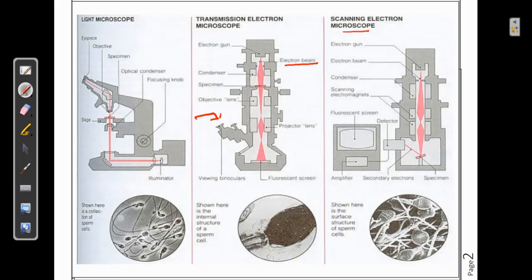You can see how different, the same thing. Here the sperm cells are observed, and here the transmission electron microscope showing the sperm cell, and finally you can see the scanning electron microscope showing the same image at a different dimension.